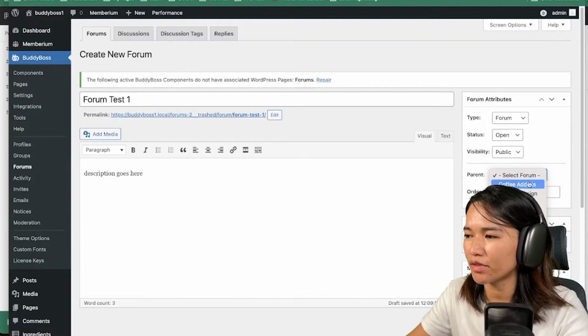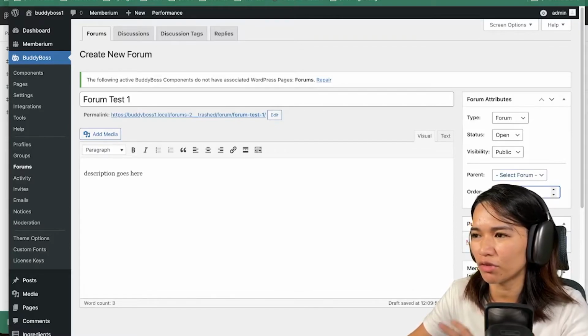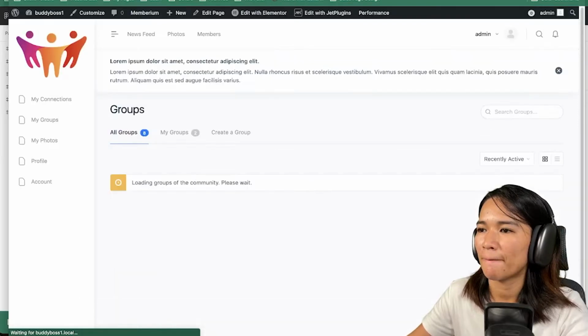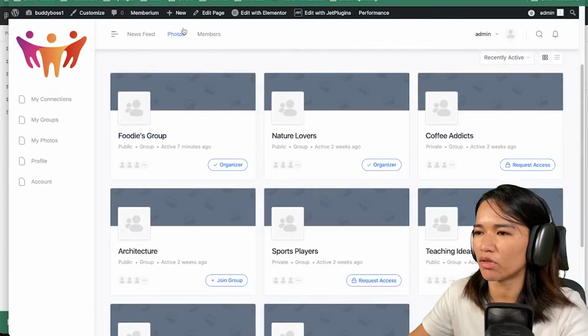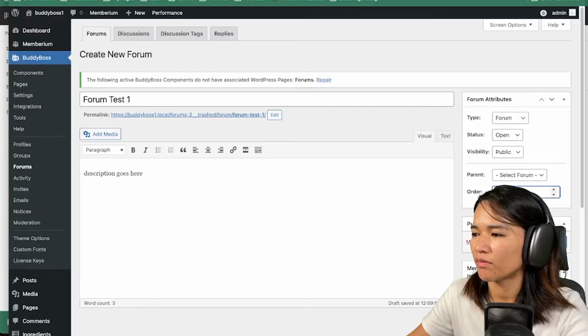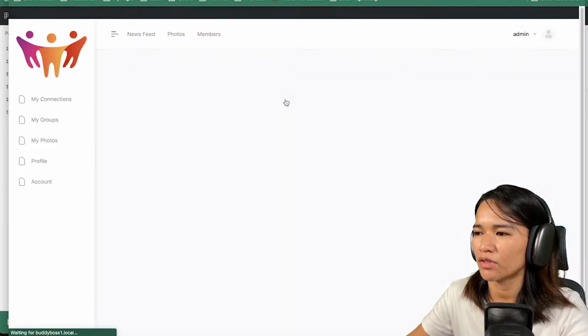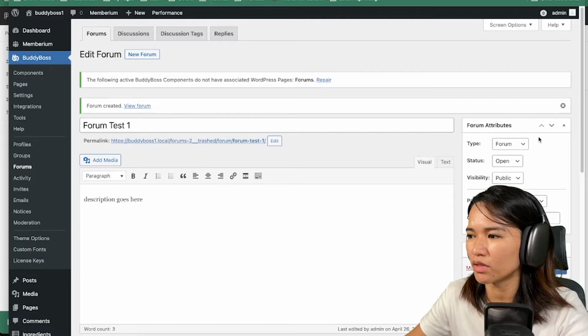And then parent, you could set some parent in here. That's more on hierarchy. And then order. This should affect the order that you see on the front end. So for example, I think if we go to groups. So in here, that should affect the order here. If I say publish, for example, refresh.